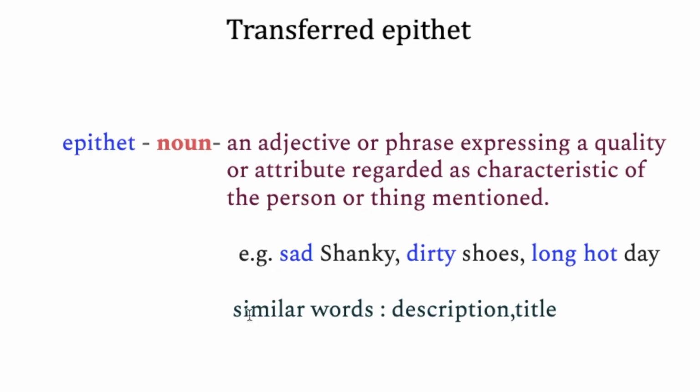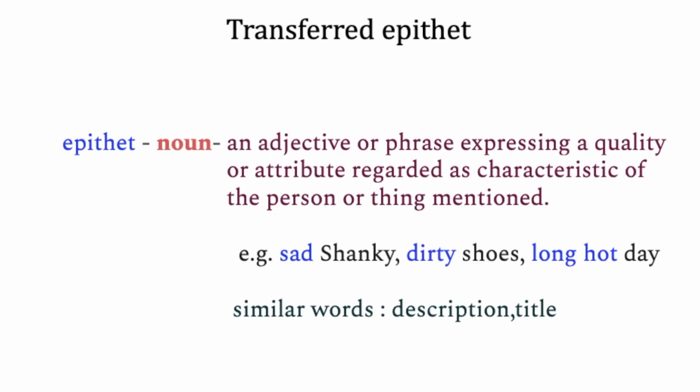Now for example, I have written sad Shanky. Shanky is a person and the quality given is sad. Dirty shoes. Long hot day. This is a phrase used for the day. So epithet is basically an adjective, and the similar words we can find for epithet are description, title, and there are many more. So to understand transferred epithet, we need to understand what an epithet is first.